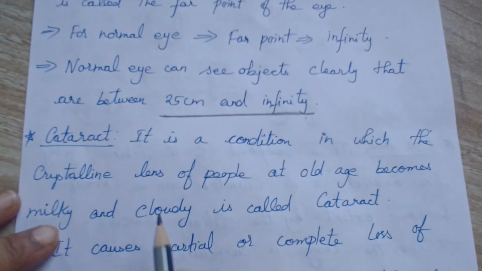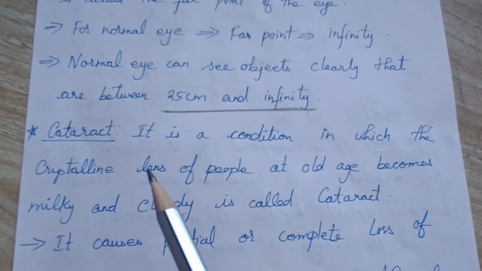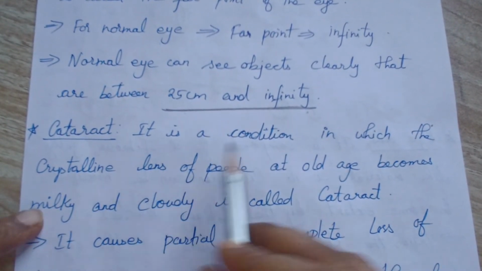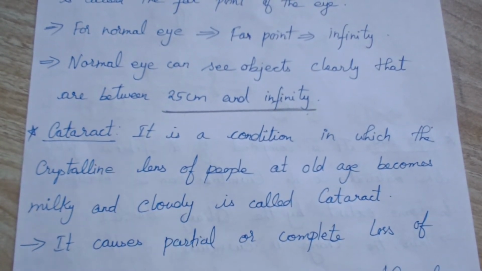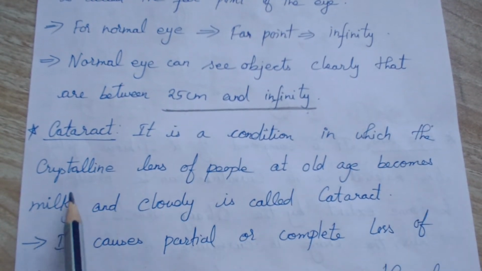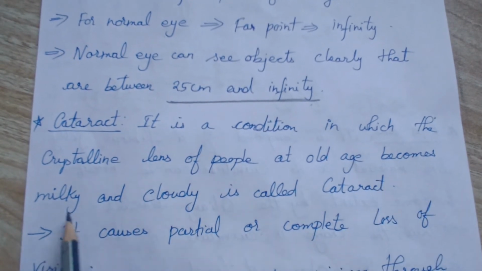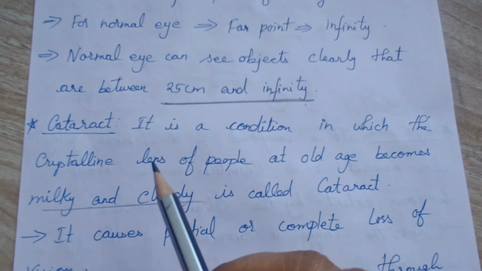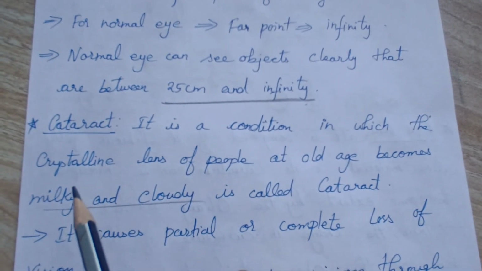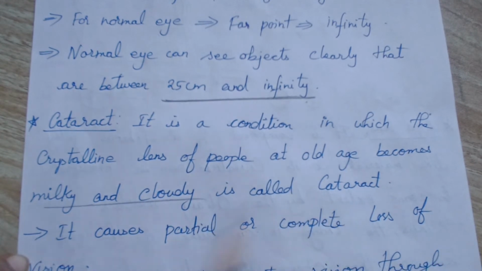And one more thing is cataract. Cataract is a usual word, you would have heard this, right? If there are old people in your home, you would hear this word. It is a condition in which the crystalline lens of people at old age becomes milky and cloudy. They say something is hiding my sight. That is because of the milky and cloudy lens, which is called cataract.